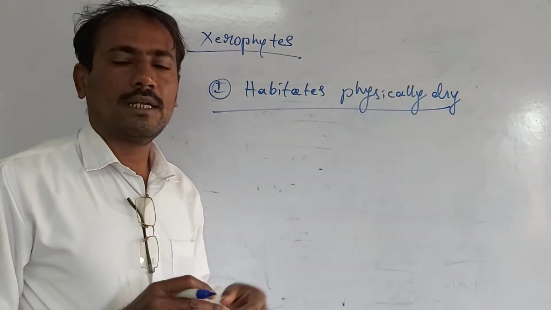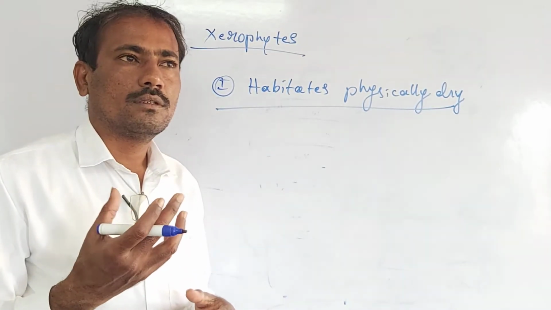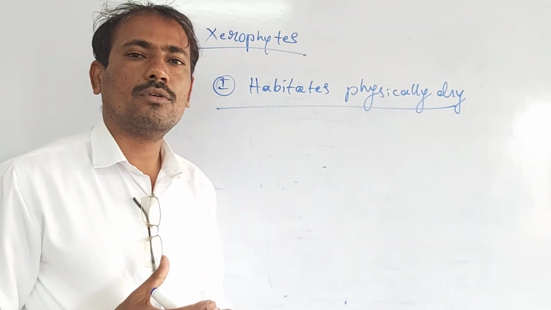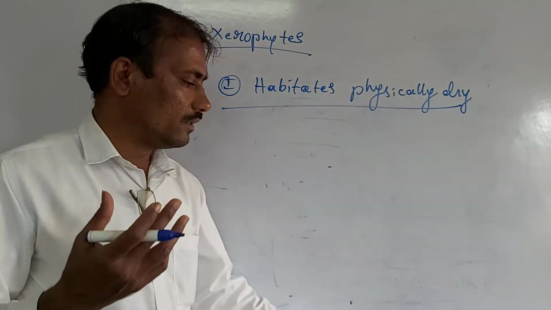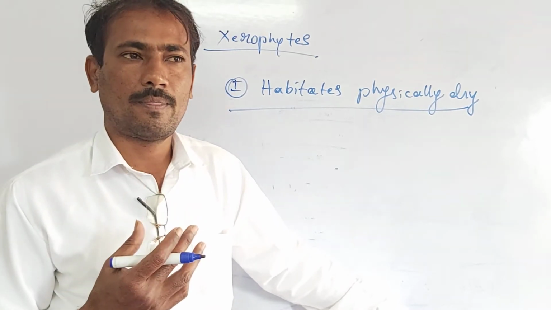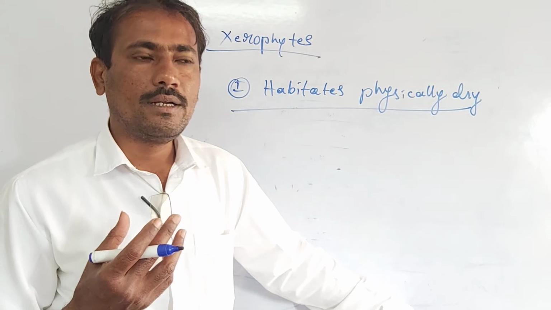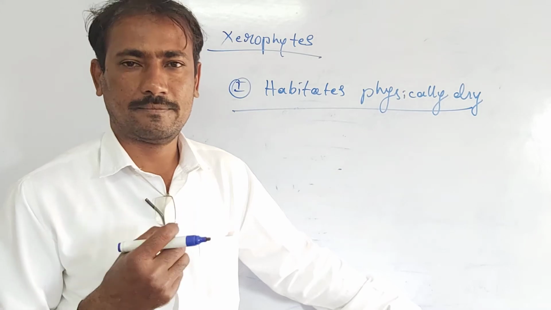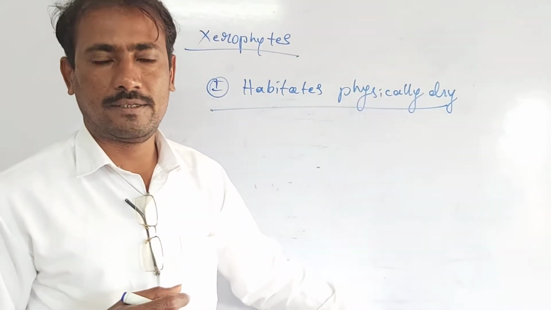Habitats physically dry means what? If it rains, the soil, especially the substratum of the ground, has a very poor water holding capacity. Water retaining capacity of the soil is very poor, and the substratum of the soil remains dry. Such a habitat is termed a physically dry habitat.